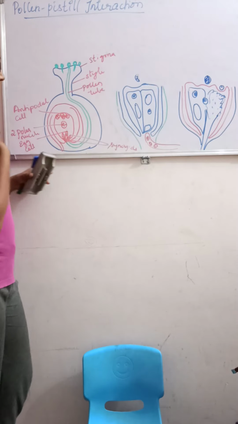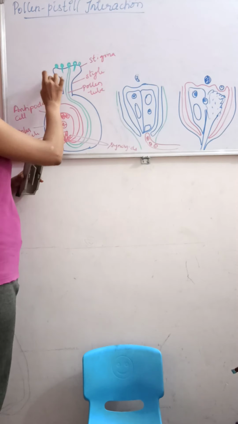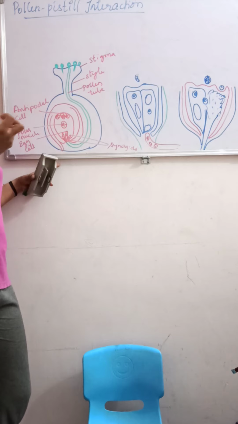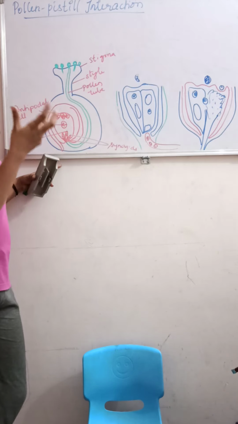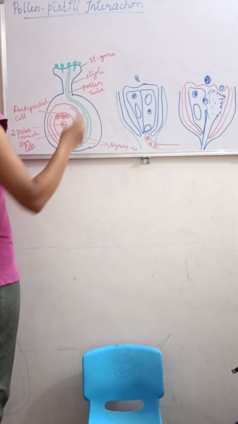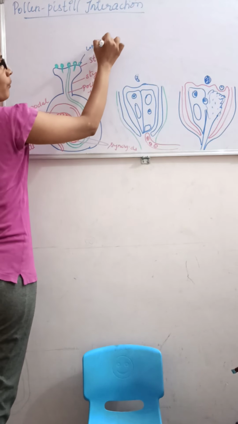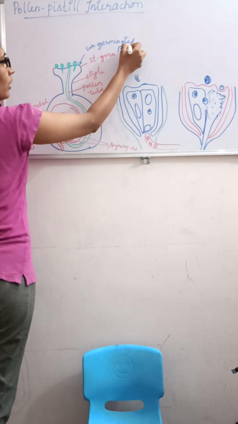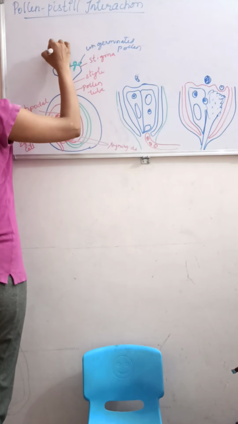But as I told you, the pollen will be released on the stigmatic surface, right? So the pistil has a recognition. Once the pistil has recognized the pollen, what will happen? The pollen will start germinating. You can see here, this is the ungerminated pollen grain, and these are the germinated pollen.